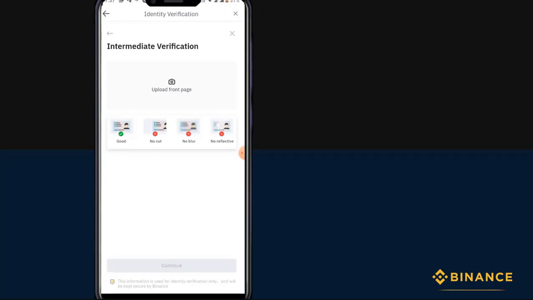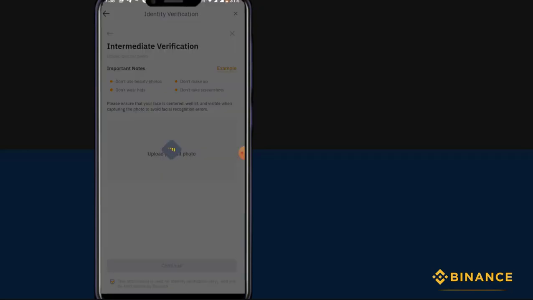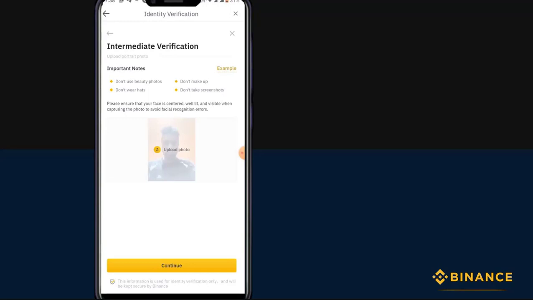Here for me it's asking only for the front page because I'm uploading the passport. If you are using another card, it will ask you to upload the front page and the back page. So I am uploading my document. Once you upload the document, click on continue. Next is uploading a portrait photo. Here you have to upload the selfie, which I already asked you to take. So click on upload portrait photo, select your photo and upload, and after that click on continue.